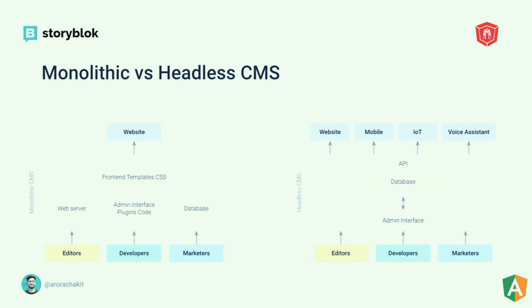If you go and build something, it's probably, most of the time for websites, you can only build for one platform. But when we go to the headless structure, you can see that the structure has an admin interface and a database, and then you can retrieve the data on any of the platforms because it's an API first approach. That's why I see a lot of developers moving towards it, because of the API first approach.